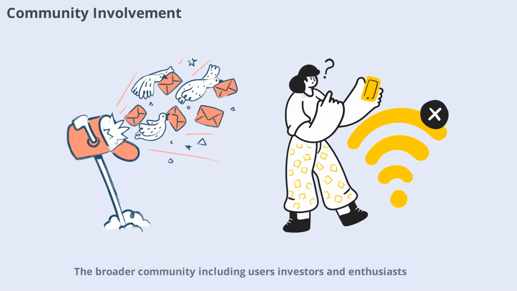The broader community, including users, investors, and enthusiasts, also plays a key role in governance. Community members participate in discussions, propose ideas, and vote on important decisions. Their collective voice helps ensure that the network remains aligned with the needs and values of its users. Strong community involvement can drive innovation and accountability, making governance more democratic and responsive.